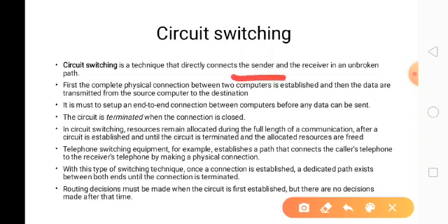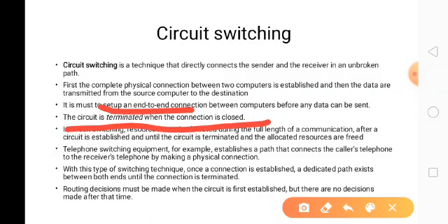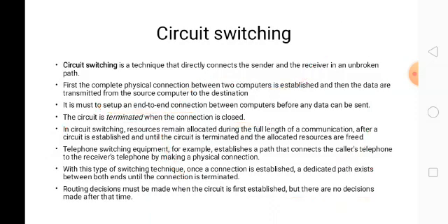See, sender to receiver is an unbroken path. Once the connection is established, it cannot be broken. Then a physical connection is established. The data is transmitted from the source computer to the end computer, an end-to-end, one-to-one connection, that is, from one end to another end. The circuit is terminated when the connection is closed. So when the connection is closed, automatically the circuit is terminated.